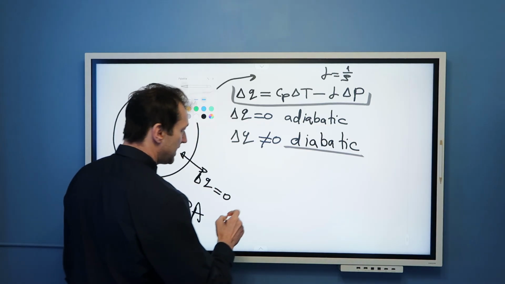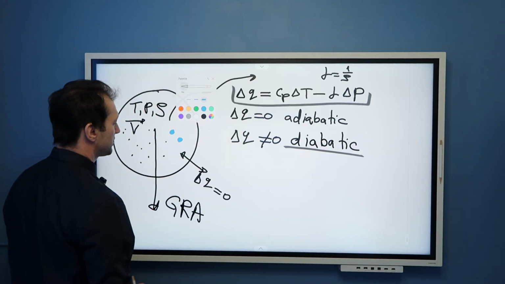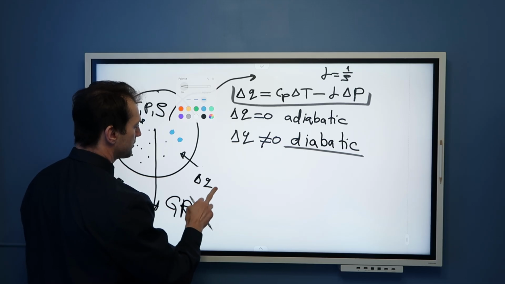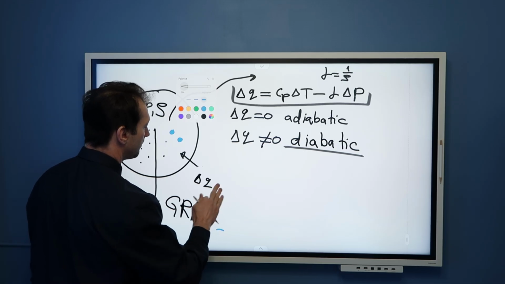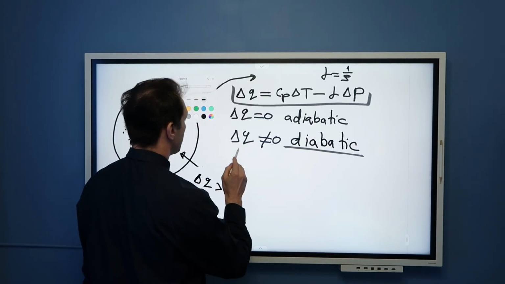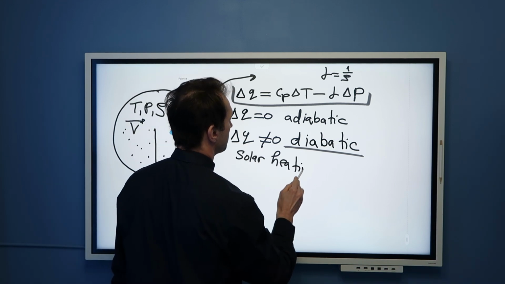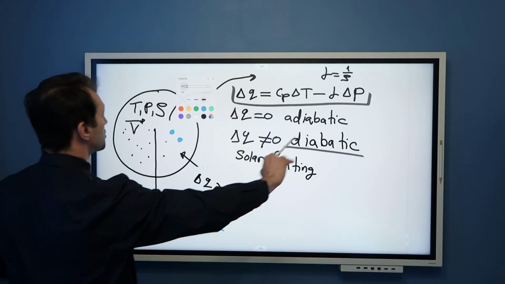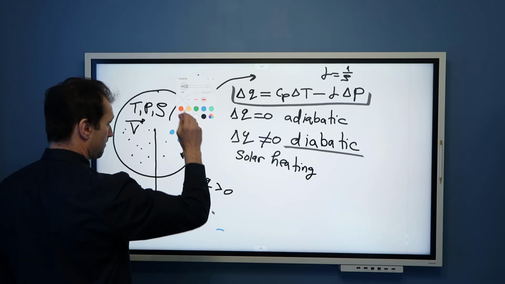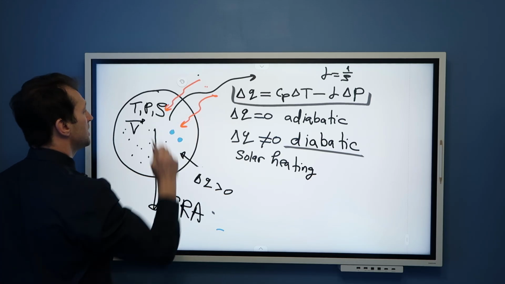Now, you might say, what are other examples of diabatic processes or classical diabatic processes where, for example, heat is added to this parcel of air and delta Q becomes positive? Let's list some of them. Solar heating. So the sun is somewhere there shining, and this shining sun brings an amount of heat associated with solar radiation.